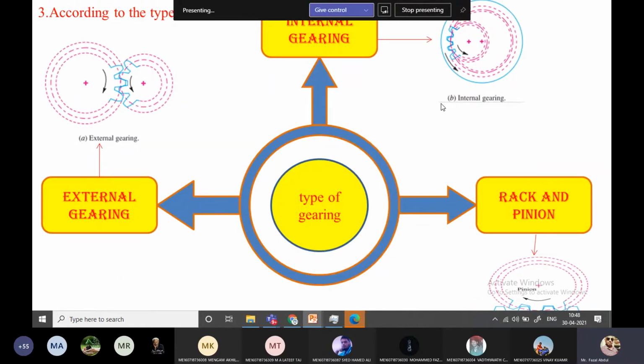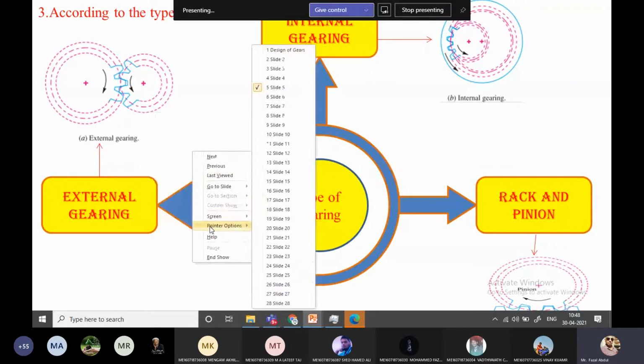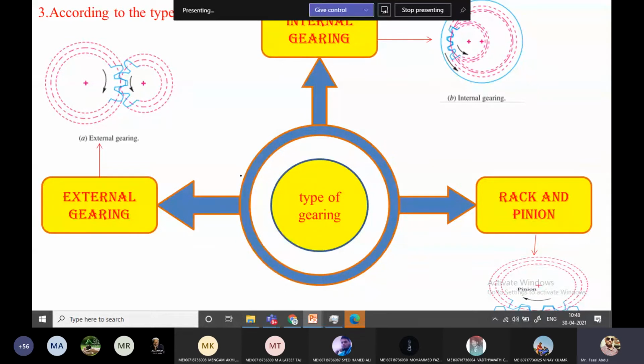According to the type of gearing: internal gearing, external gearing, rack and pinion. External gearing means the position of the gears, how the gears are assembled, one gear over another gear. These are referred to as external gearing, and most of our vehicles and automobiles use external gearing.